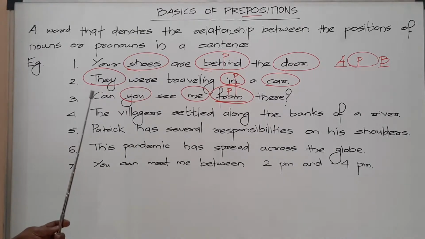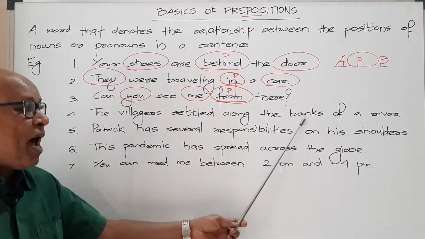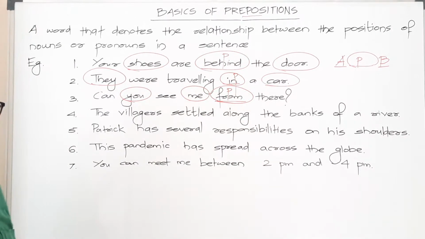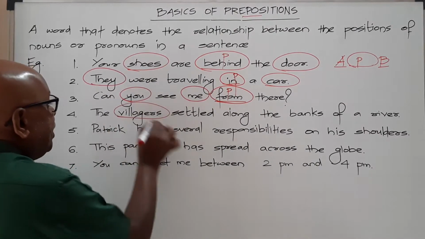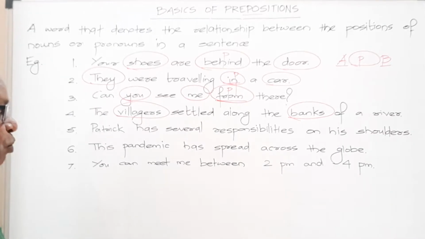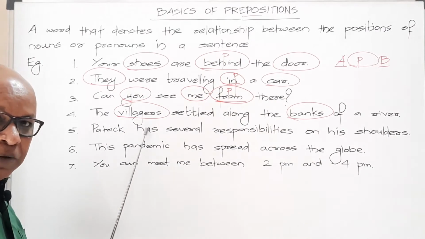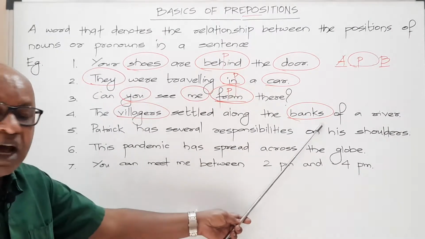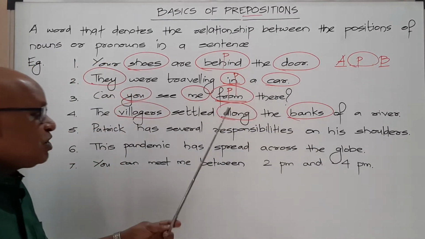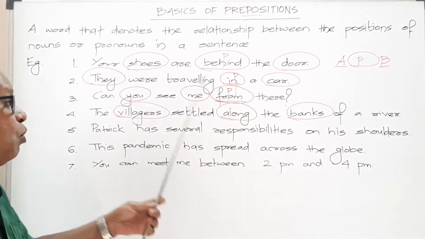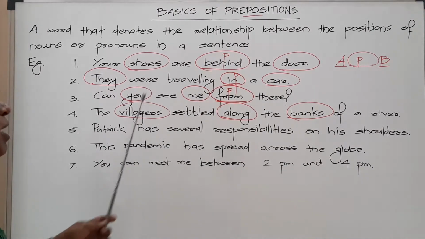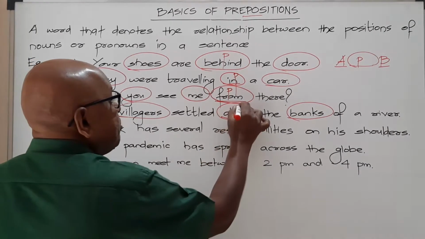Going to the next one: the villagers settled along the banks of a river. In this case, we have two nouns, villagers and banks. What is the word that tells us the position in relation to these two nouns? Yes, the word is along. This word along expresses the position between villagers and banks. So this is a preposition.